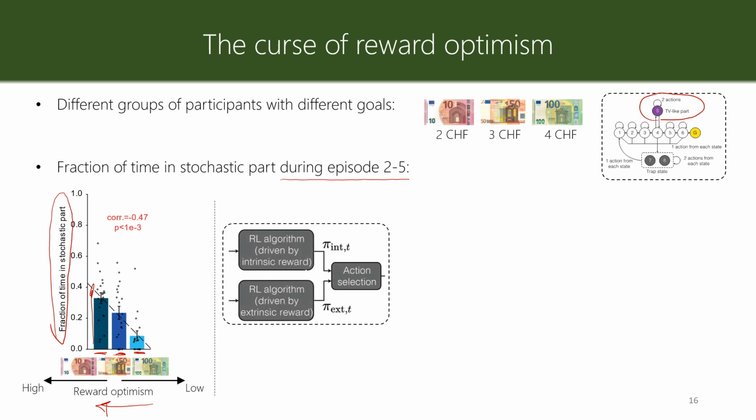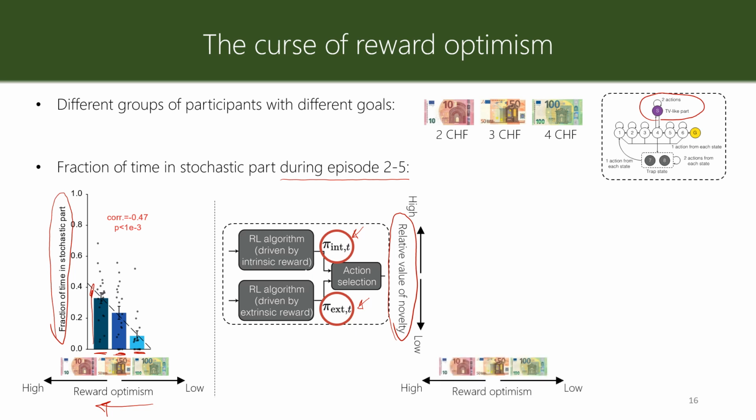We can look at our model after fitting it to the behavior of human participants and analyze the influence of the intrinsically motivated policy and extrinsically motivated policy on action selection, and compute a relative value for novelty, that is, how much novelty influences behavior, and look at it as a function of reward optimism.